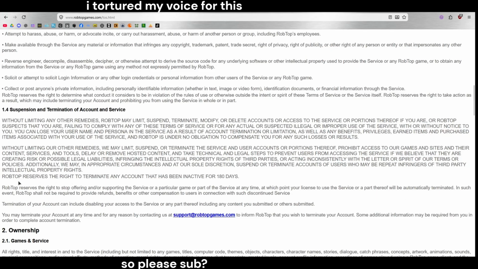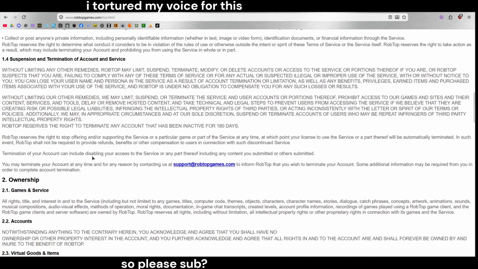RobTop reserves the right to terminate any account that has been inactive for 180 days. RobTop reserves the right to stop offering and/or supporting the service or a particular game or part of the service at any time, at which point your license to use the service or a part thereof will be automatically terminated. In such event, RobTop shall not be required to provide refunds, benefits, or other compensation for anything used in connection with such a discontinued service.